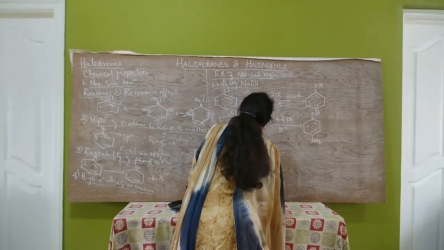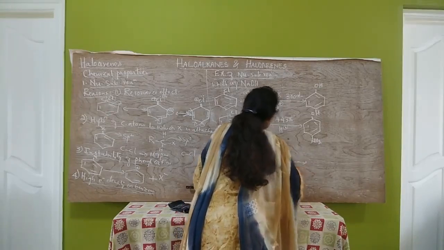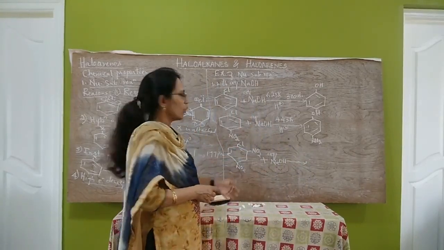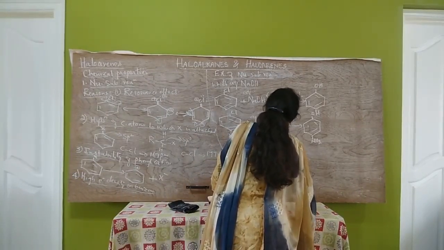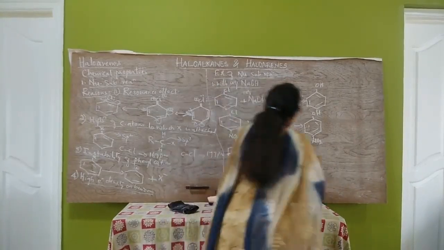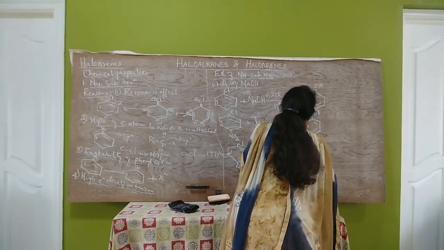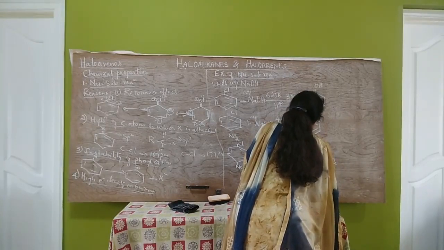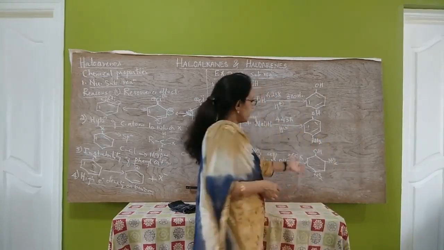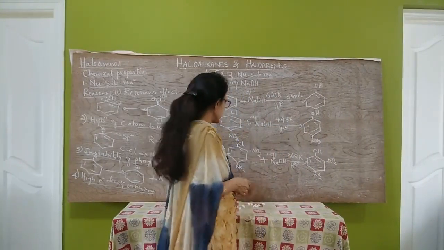On heating with aqueous NaOH, the reaction takes place at still lower temperature, 368 Kelvin. Followed by acidification, 2,4-dinitrophenol is formed. This reaction takes place at lesser temperature.